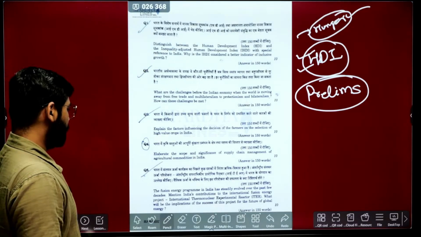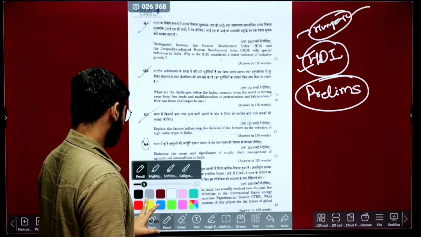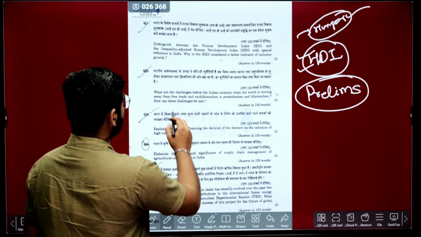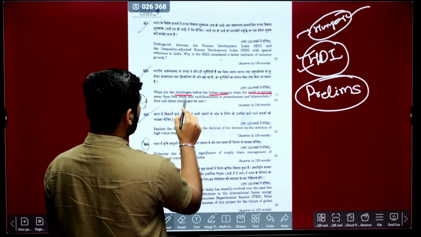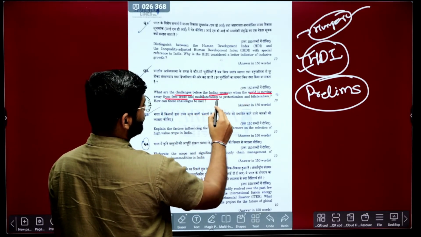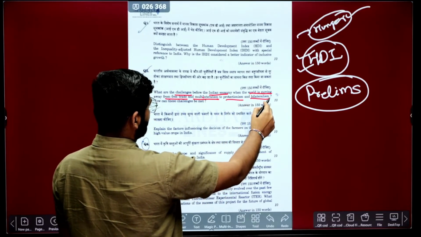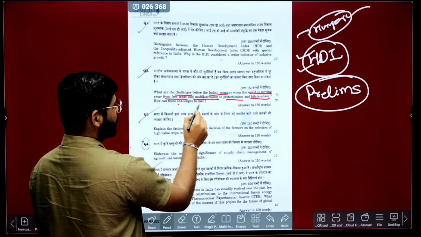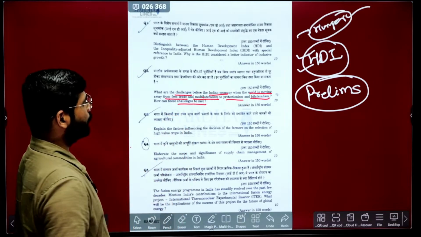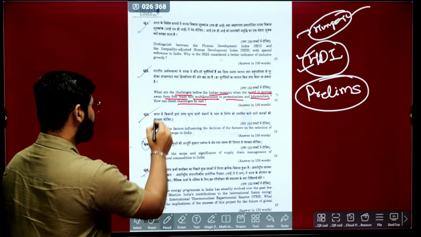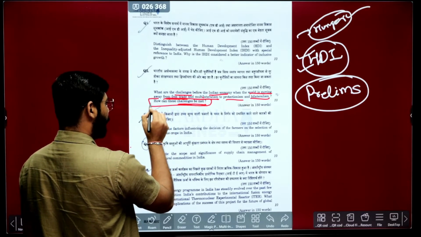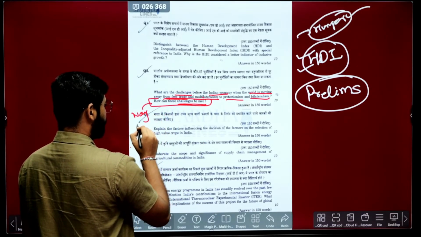Second question we see: what are the challenges before the Indian economy when the world is moving away from free trade and multilateralism to protectionism and bilateralism, and how can these challenges be met? This second part is also way-forward oriented.